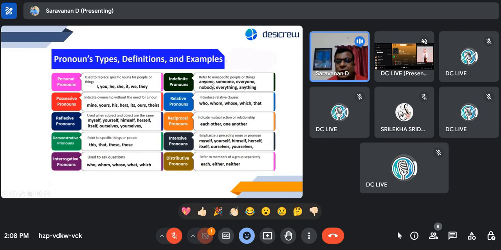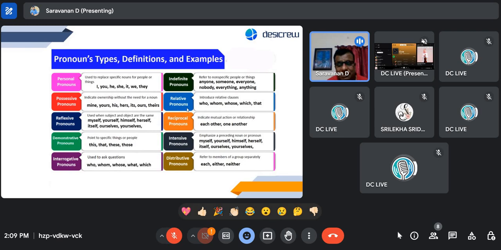Some of the examples are anyone, someone, everyone, nobody, everything, anything. So these are all indefinite in the sense that I saw someone. So who's this someone? I don't know. I probably will never know who that someone was. Everyone does it. So who's this everyone? Everyone, sometime or other, breaks the rule on the road. So who are the everyone? You will never know. So these are all indefinite, where you will not know. Okay, so that is what indefinite is.